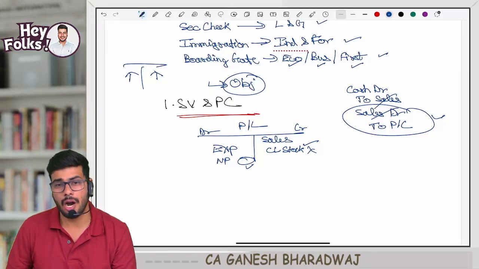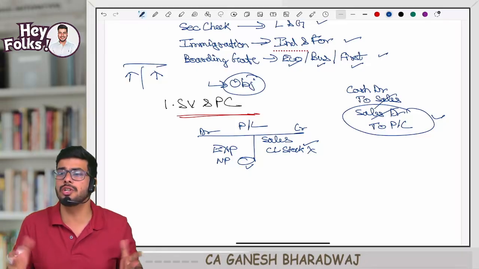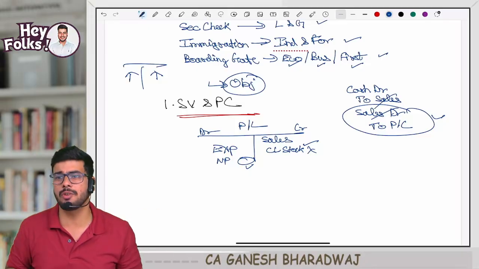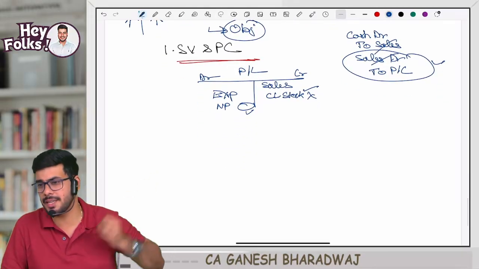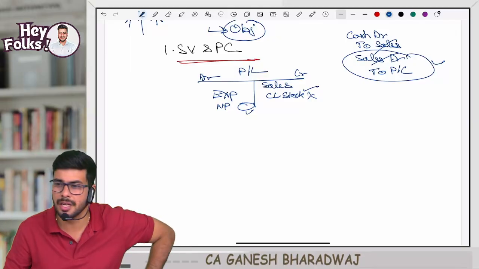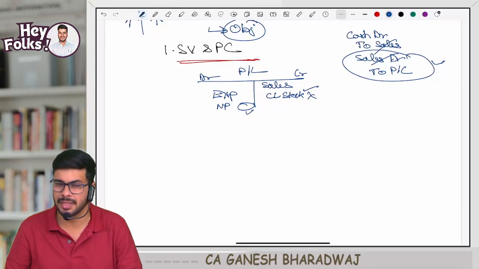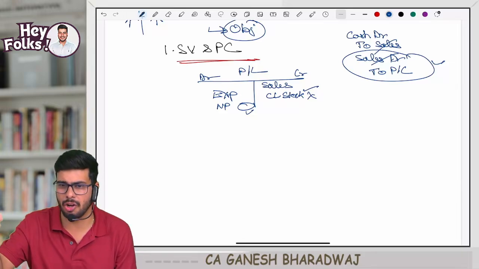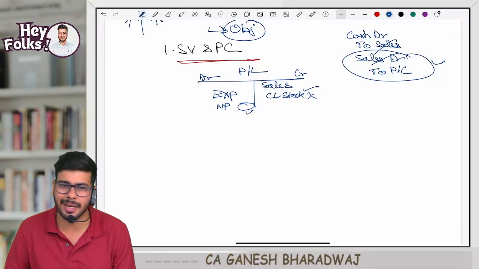Why, sir? How, sir? In your financial accounts, we are not able to value stock. If you are not able to value it there, how are we able to value it here alone? Is this doubt there or not? So if I am purchasing raw material, what will be the entry? You told me purchases account debit to bank. When I am selling, what will be the entry? Debtor account or bank account debit to sales. We pass these entries. Correct?